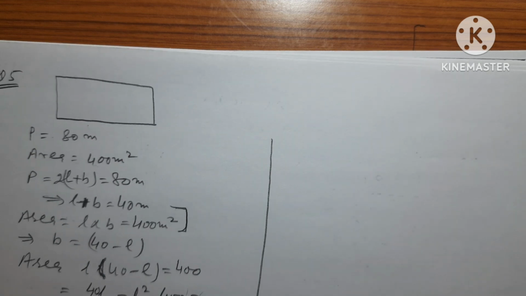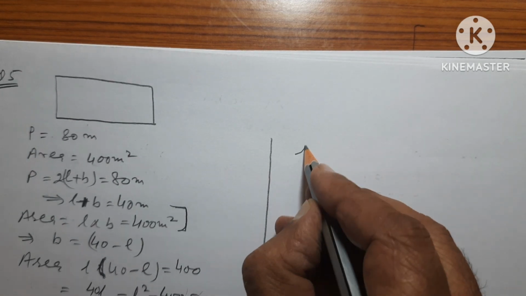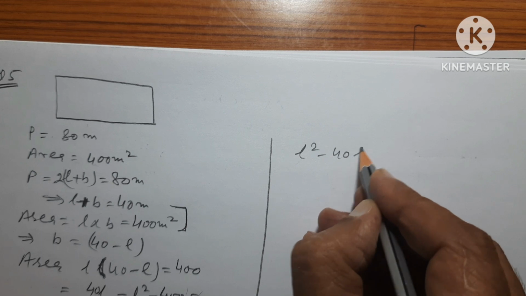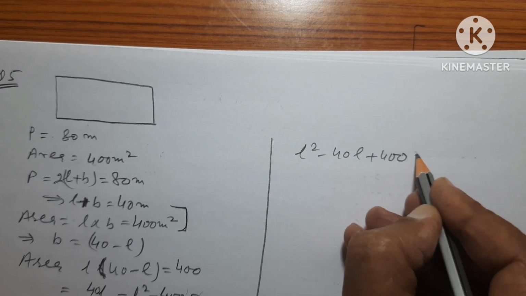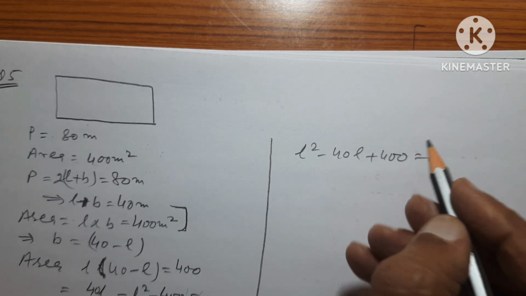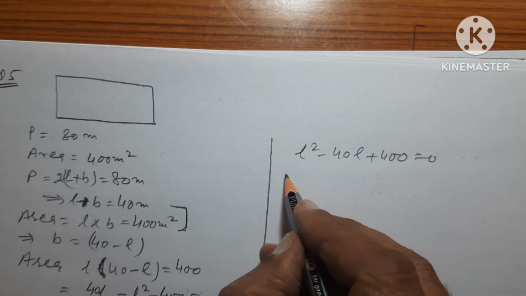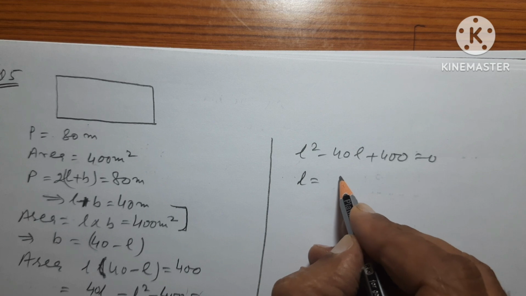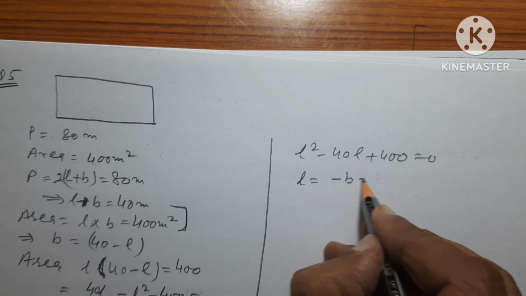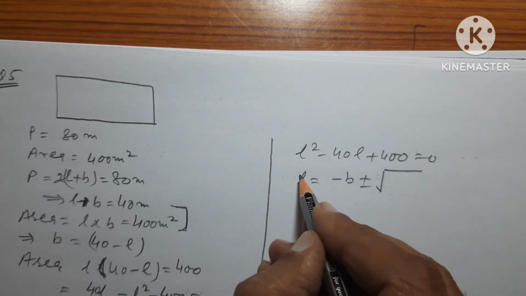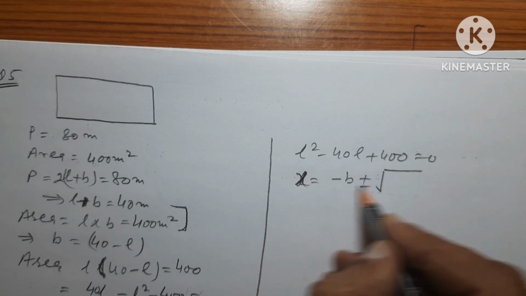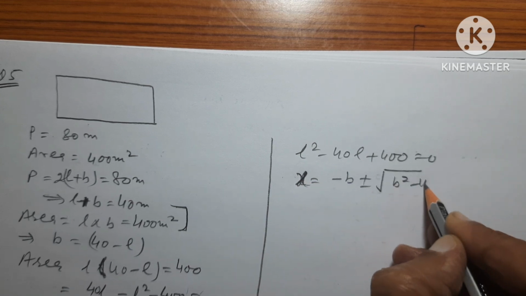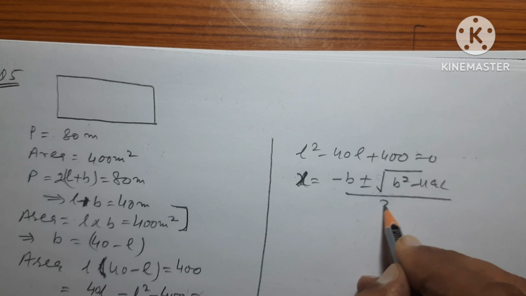Now we'll find out the roots. We have been given L square minus 40L plus 400 is equal to 0. That means L is equal to minus B plus minus under root B square minus 4AC over 2A. We'll use this formula.